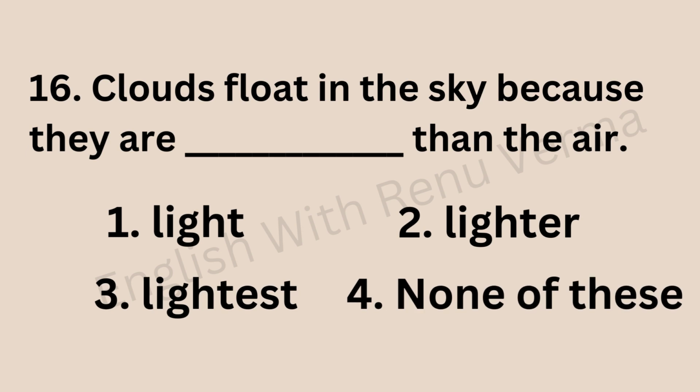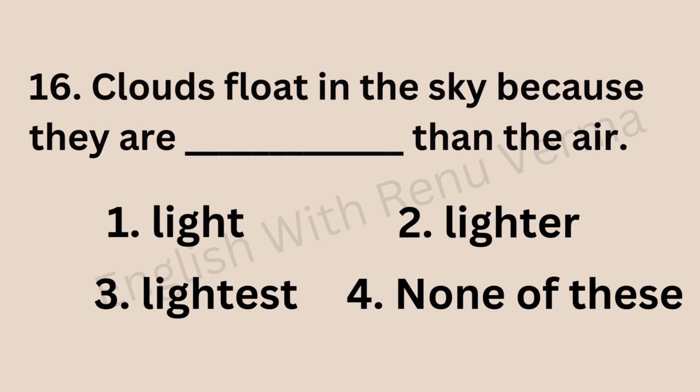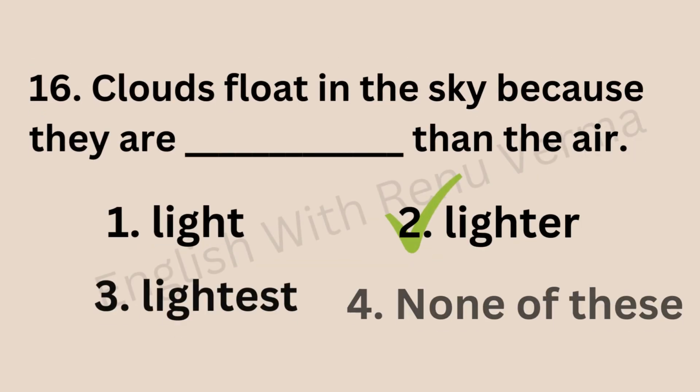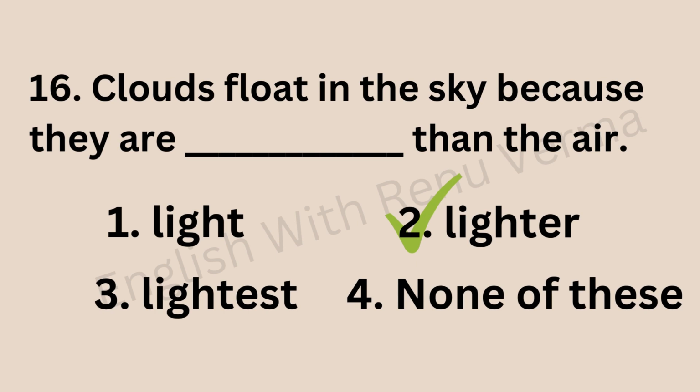Next one is, clouds float in the sky because they are dash than the air. So here we are making a comparison between clouds and air. They are two in number, and than is also there. So the correct answer will be in comparative degree, which is lighter. Light, lighter, lightest. So comparative degree is lighter.